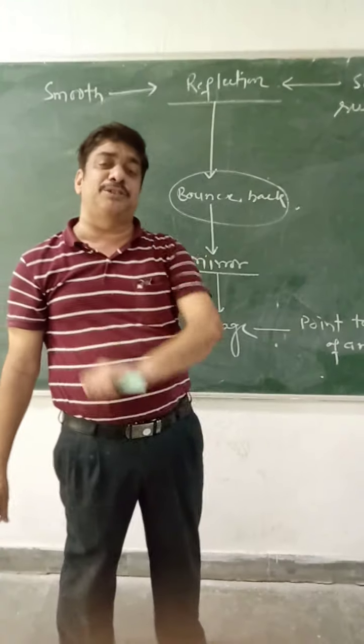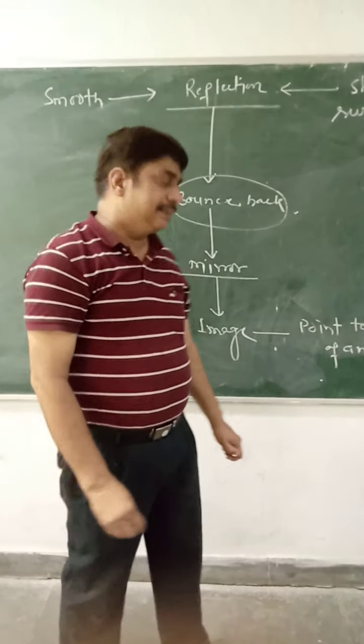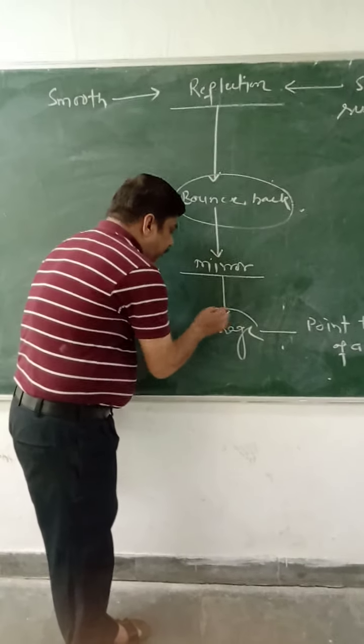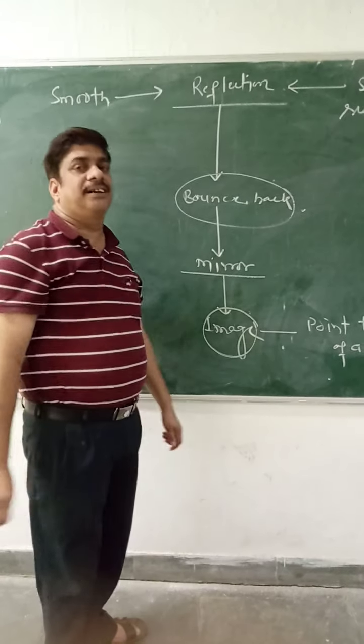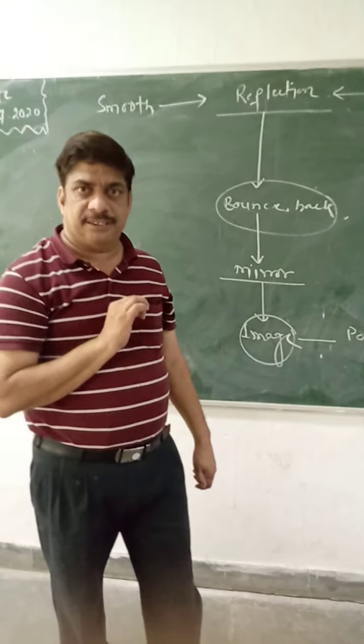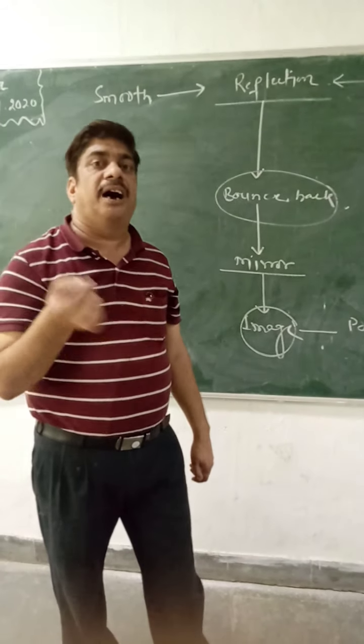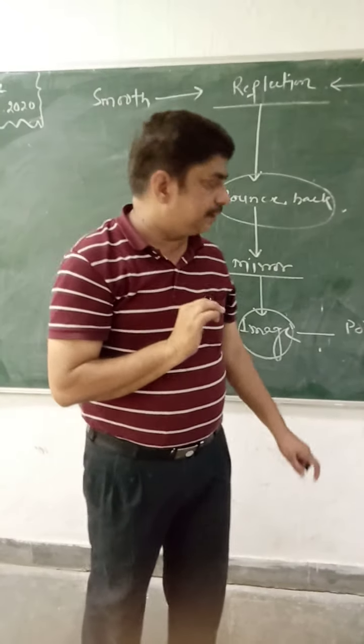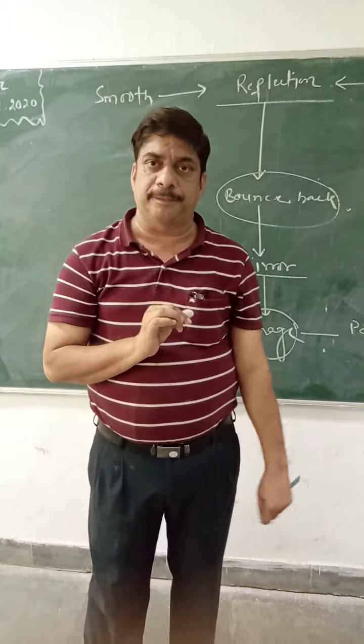How does this image have to be formed? This image is formed when two reflected or refracted rays appear to meet, or actually meet.